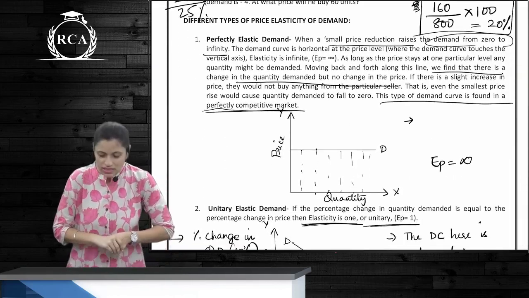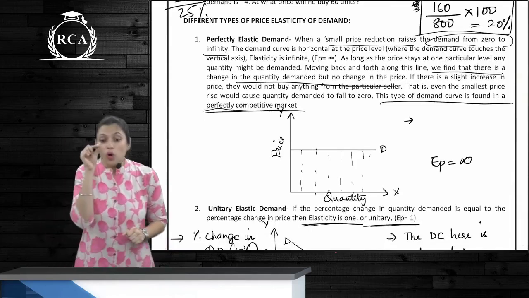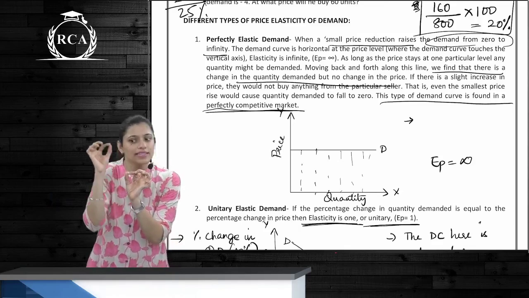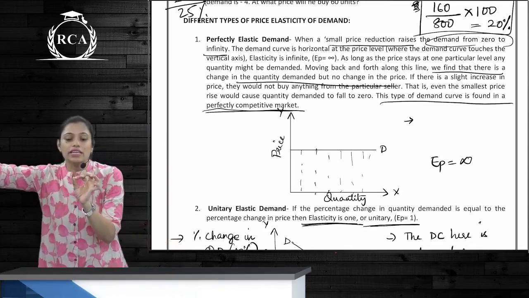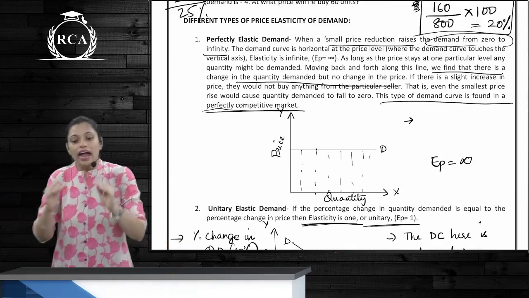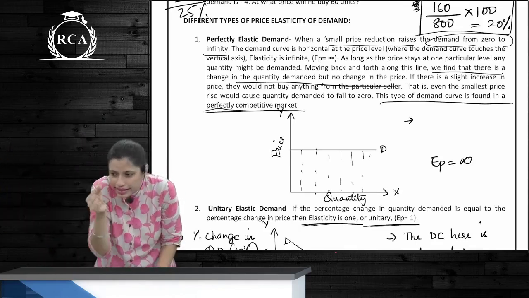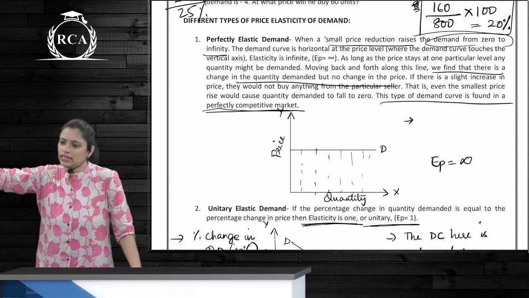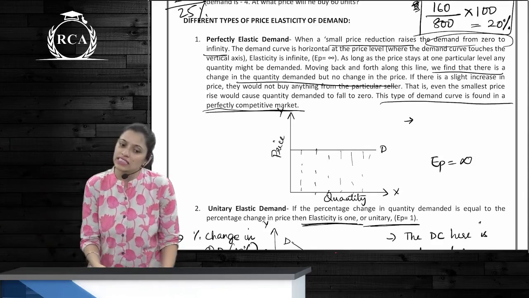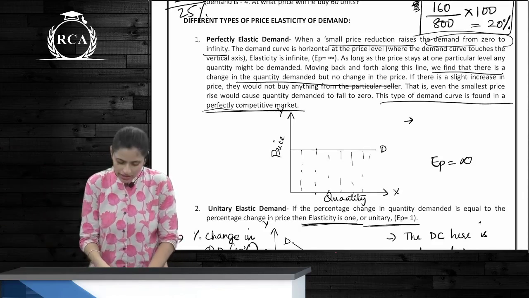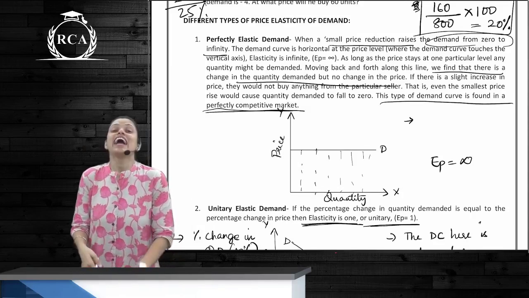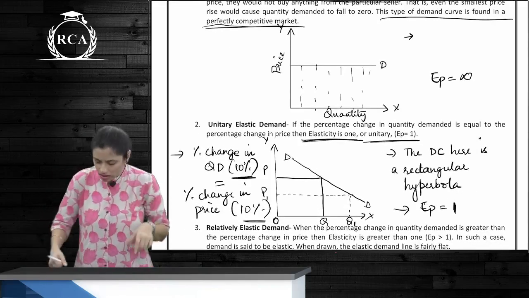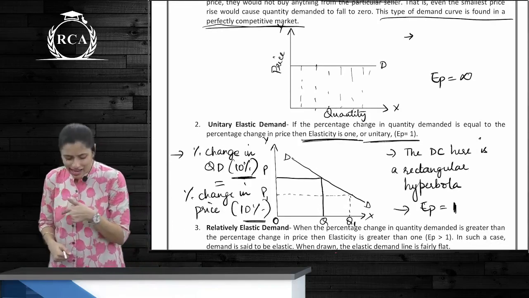Perfectly elastic demand. See, when there is a small increase in price for that particular seller, you are saying the quantity demanded is 0. And even if a small decrease in price, the demand increases to infinity. So basically, is it insensitive to price change? No, very, very sensitive to price change. So what does the graph look like? It's parallel to the x-axis.